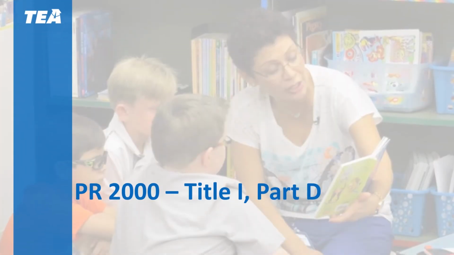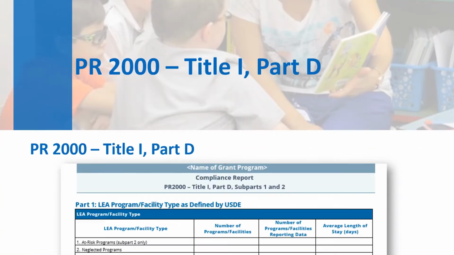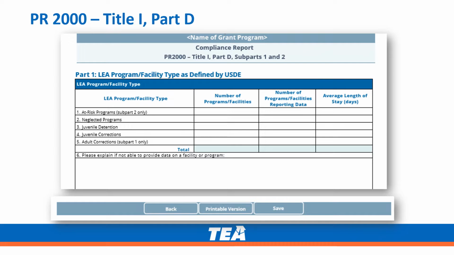The PR2000 is a compliance report for LEAs for Title I, Part D. Part 1, LEA Program Facility Type as defined by USDE. LEAs will complete the schedule for the Part D Subpart 2 program. And number 5, the two state agencies that receive funds under Subpart 1 will input the data.